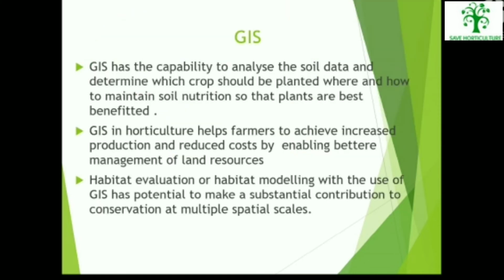GIS, which stands for Geographical Information System. GIS has the capability to analyze the soil data and determine which crop should be planted, where, and how to maintain soil nutrition so that plants are best benefited. GIS in horticulture helps the farmer to achieve increased production and reduce cost by enabling better management of land resources. Habitat evaluation or habitat modeling with the use of GIS has the potential to make a substantial contribution to conservation at multiple spatial scales.